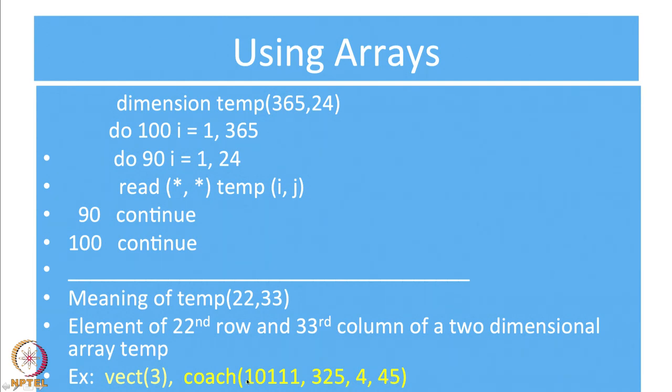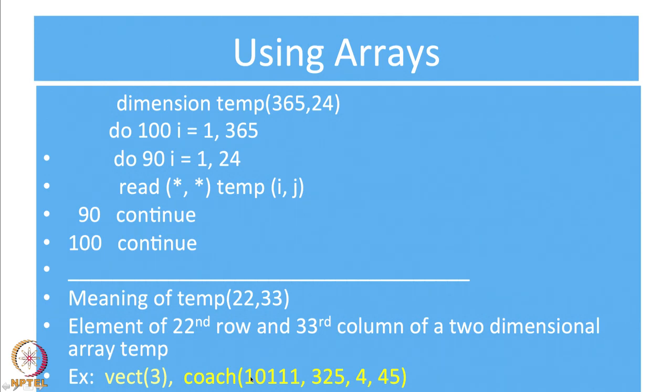So if my dimensions are this, it allows 10,111 trains, up to 365 days, up to 4 coaches per train and 45 seats per coach.